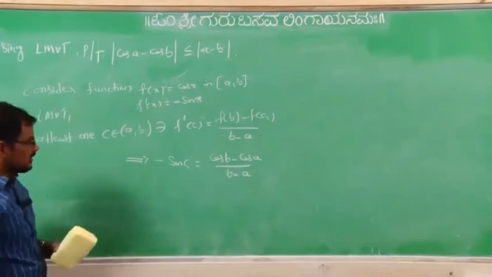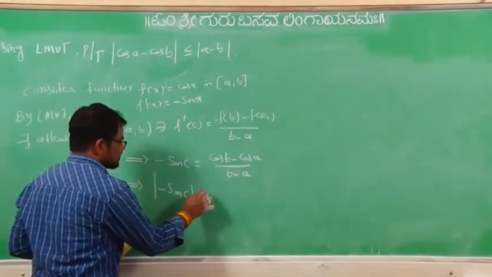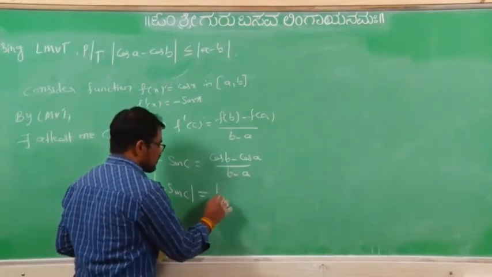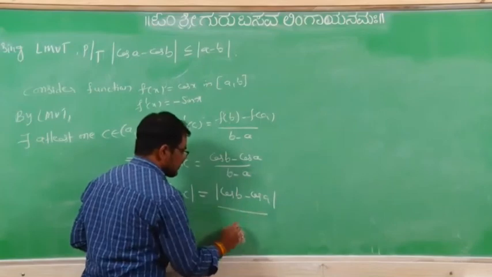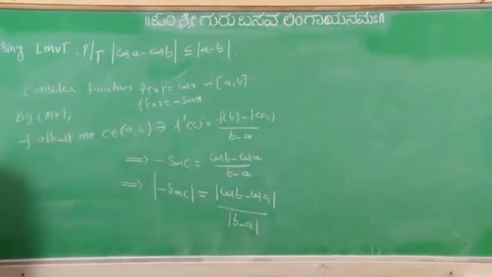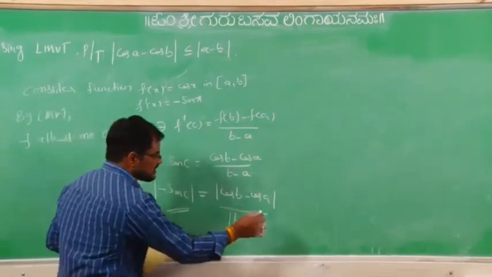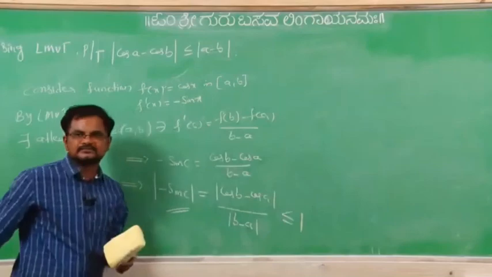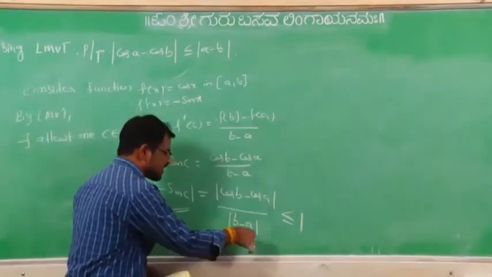Taking modulus on both sides, modulus of sin c equals modulus of cos b minus cos a divided by modulus of b minus a. Modulus of sin c is always less than or equal to 1, or not? So cross multiplication, because it is a positive value only, no.